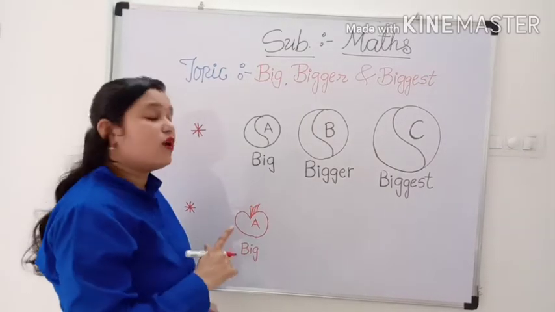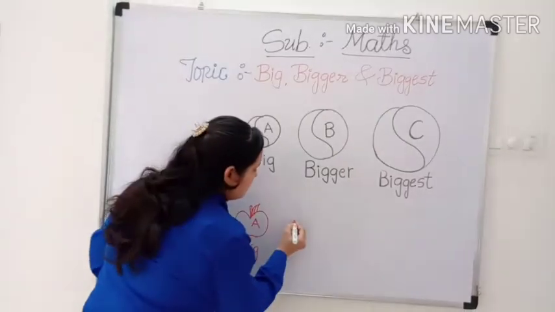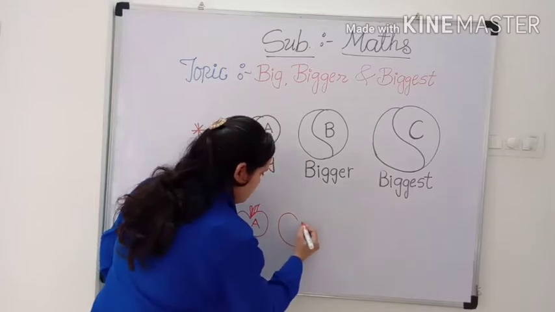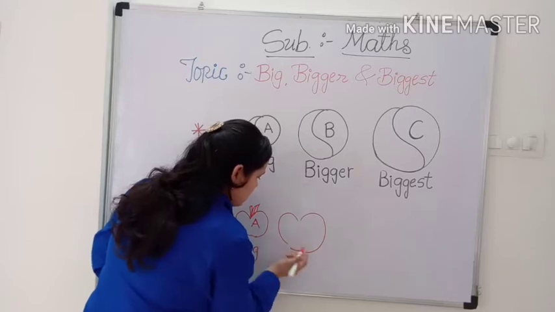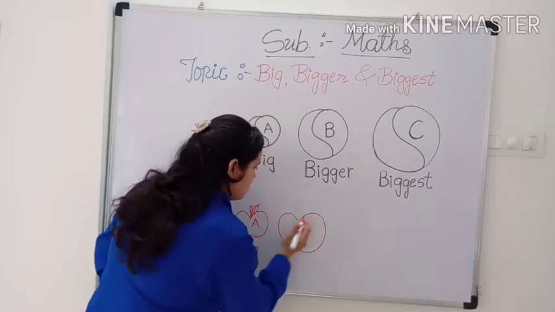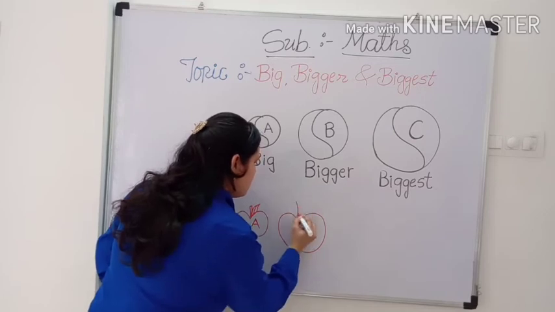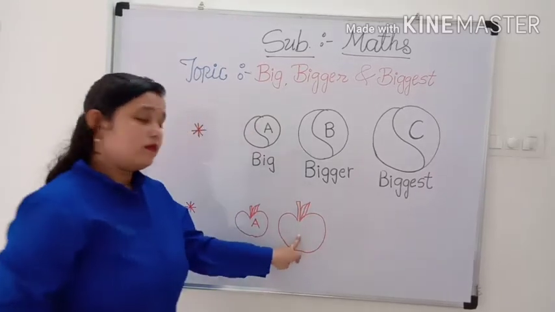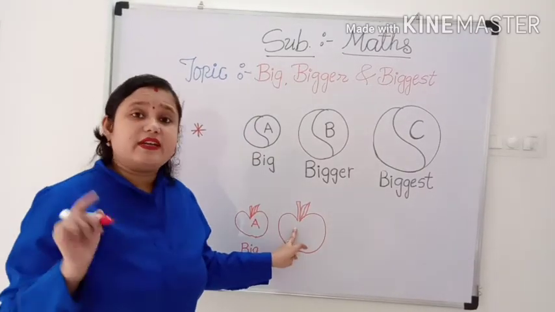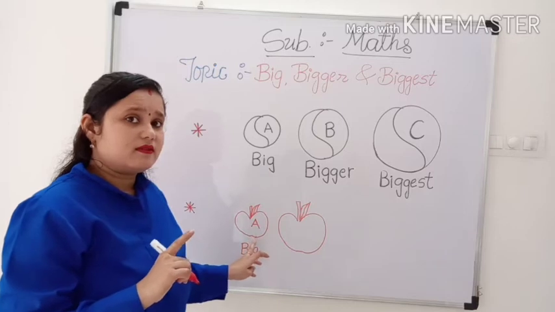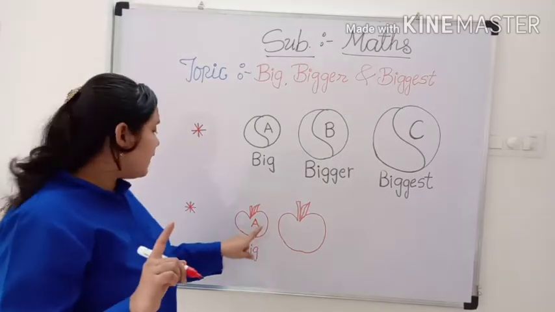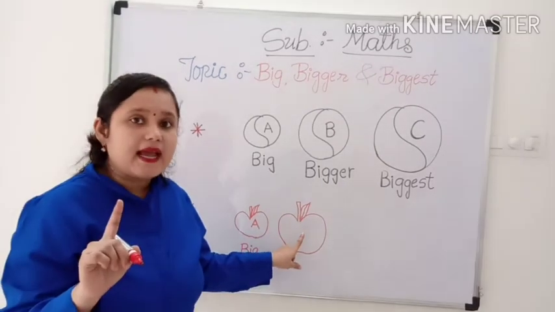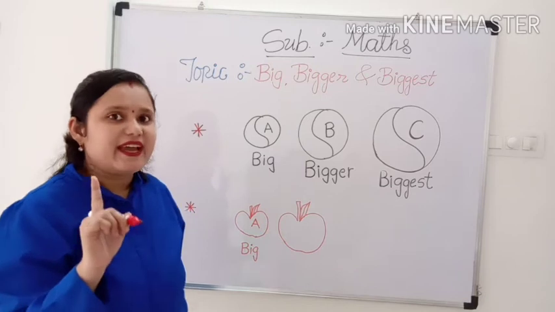Now I will draw one more apple. Now, did you notice the difference here? Yes, this apple is bigger than A tag apple. Yes, very good.